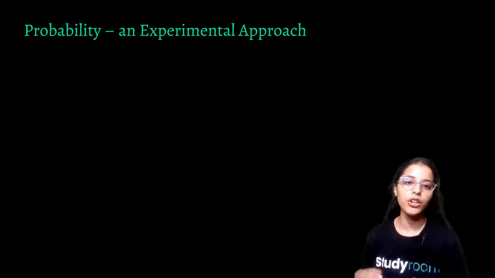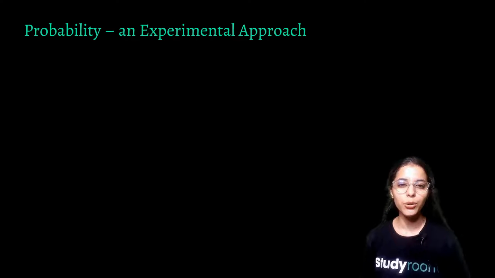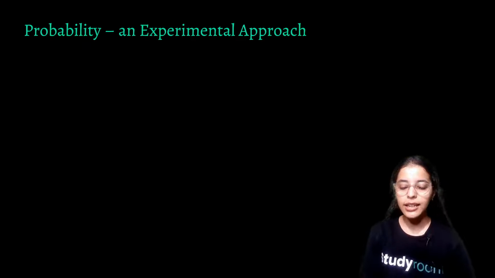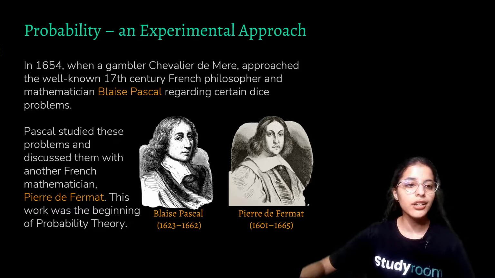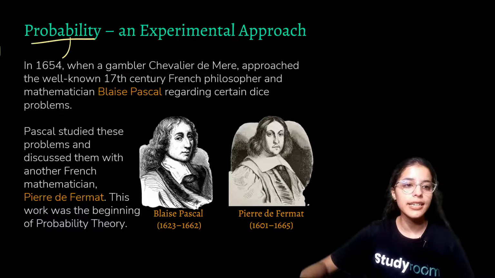Before jumping on to the numerical and mathematical terms, let us first know how probability actually came into existence. So let us see a very brief history of probability. Probability's history can be dated back to the year 1654.